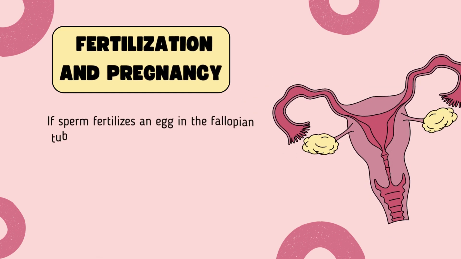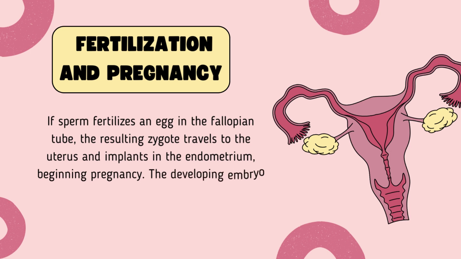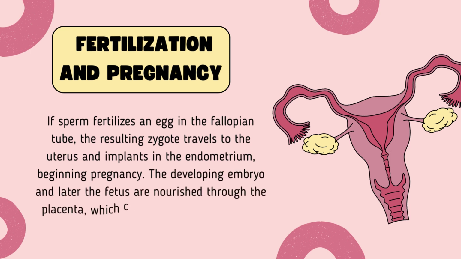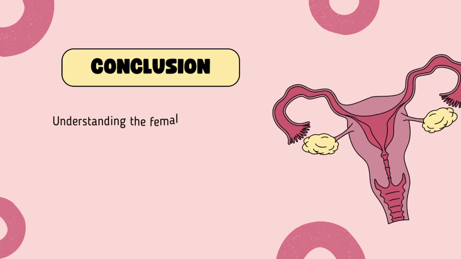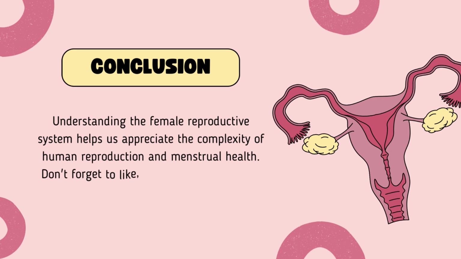Fertilization and pregnancy. If sperm fertilizes an egg in the fallopian tube, the resulting zygote travels to the uterus and implants in the endometrium, beginning pregnancy. The developing embryo and later the fetus are nourished through the placenta, which connects to the uterine wall. Conclusion. Understanding the female reproductive system helps us appreciate the complexity of human reproduction and menstrual health.